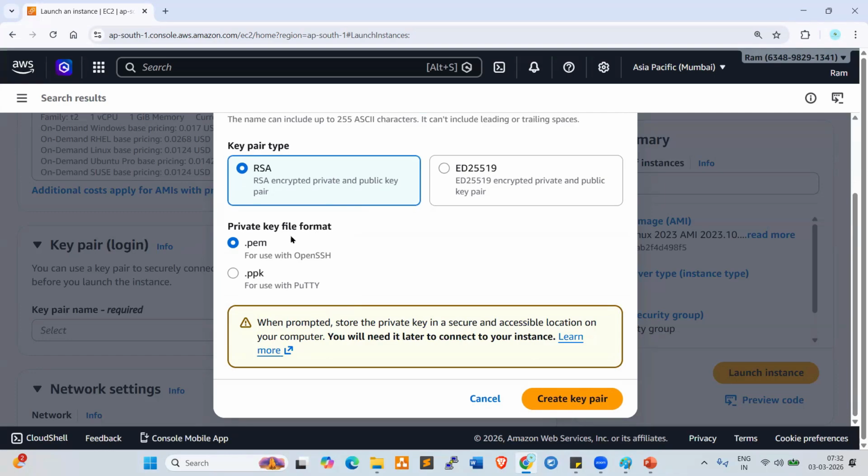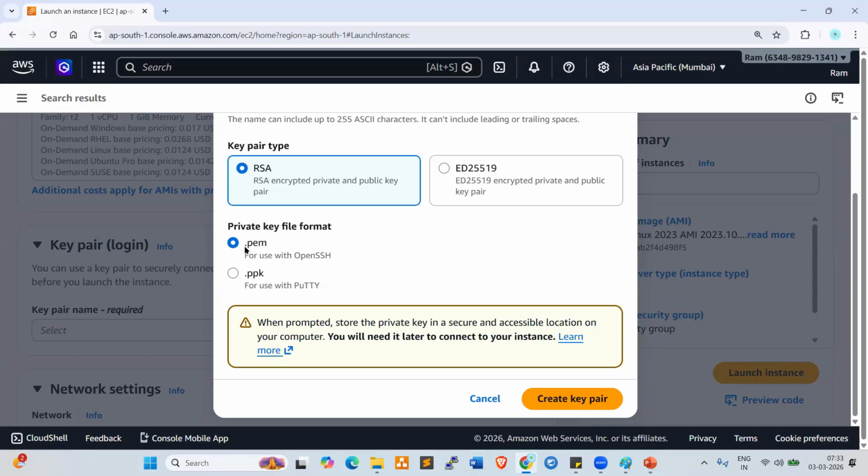Next one, look at here. Private key file format. Here we have two options available: .pem and .ppk. We use both. .pem full form is privacy enhanced mail. .ppk full form is PuTTY private key. So two formats here. RSA is the default one, you can keep as is. So .pem, privacy enhanced mail, .ppk, PuTTY private key.